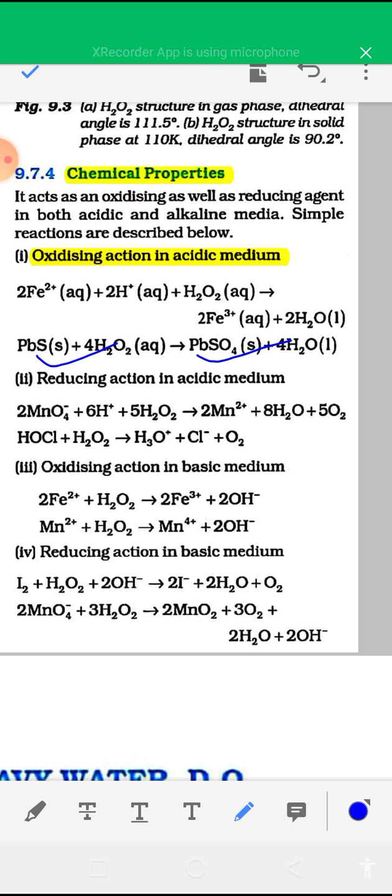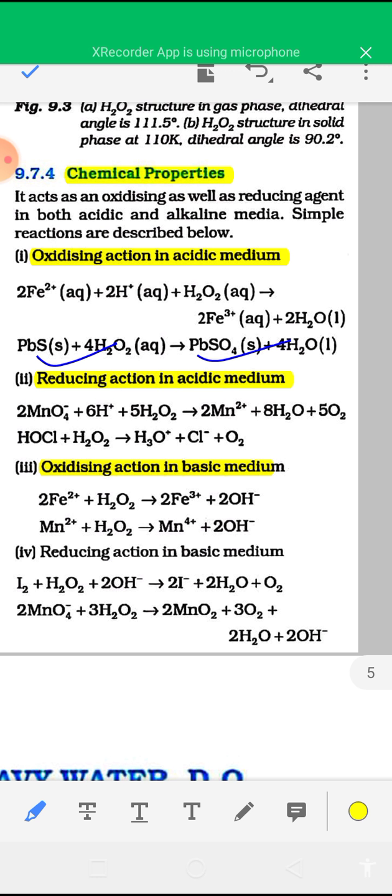Reducing action of hydrogen peroxide in acidic medium. In acidic medium, hydrogen peroxide reacts with MnO4 minus to give Mn2 plus, 8H2O and 5O2. Okay, oxidizing action of hydrogen peroxide in basic medium. Hydrogen peroxide reacts with Fe2 plus to give Fe3 plus and OH minus. Similarly, hydrogen peroxide reacts with Mn2 plus to give Mn4 plus and 2OH minus. You can also read this reaction from your book.